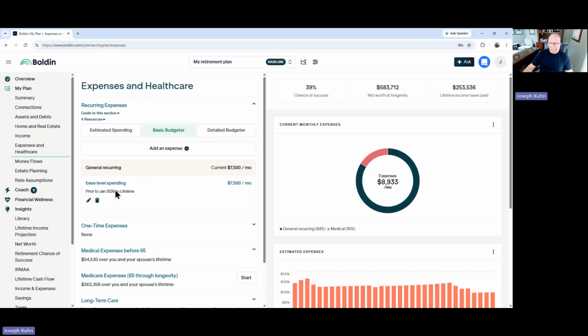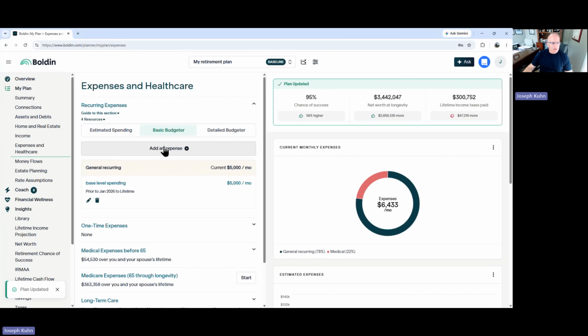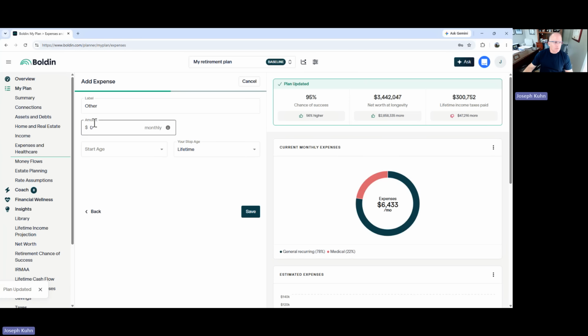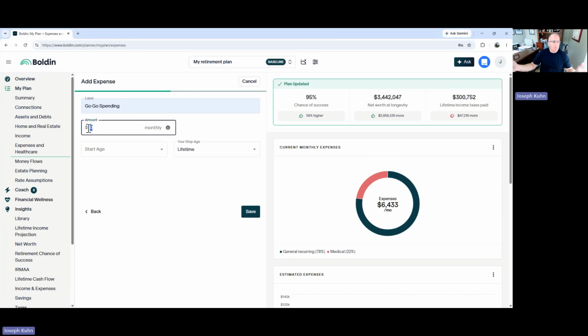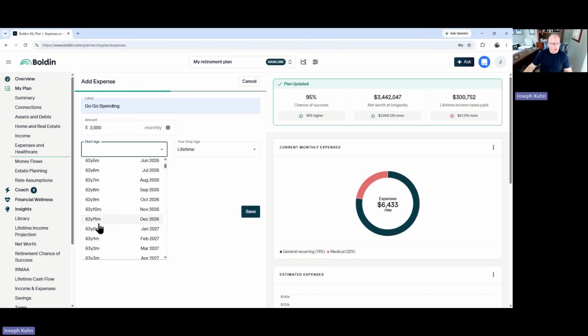But I'm going to add another expense of, let's say, go-go spending. Because what are we going to do in retirement? We want to spend money. So I'm going to put $2,000 a month in there, starting at age 65 when this person retires.